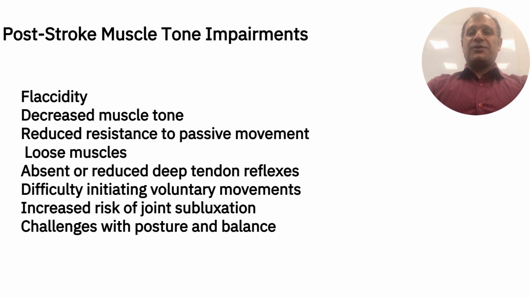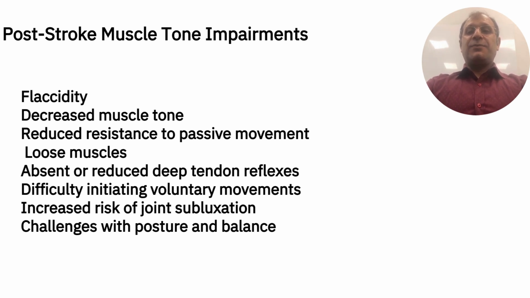Flaccidity, or hypotonia, describes a decreased muscle tone, where affected muscles feel floppy and exhibit reduced resistance to passive movement. This condition is often observed immediately following a stroke and may hinder voluntary movements. Flaccidity is often temporary and may progress to hypertonia or spasticity as the central nervous system begins to recover.